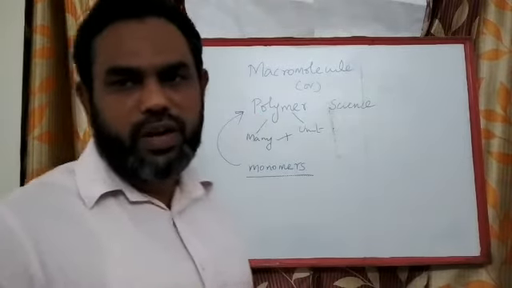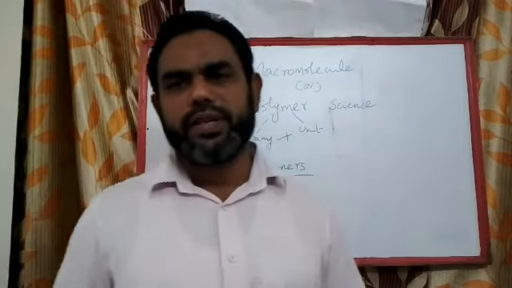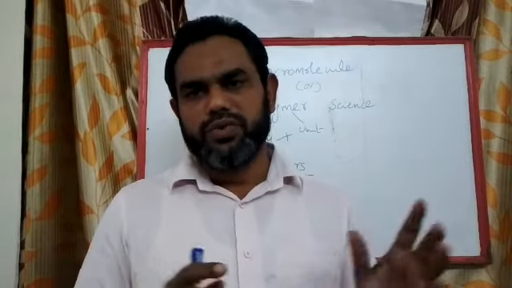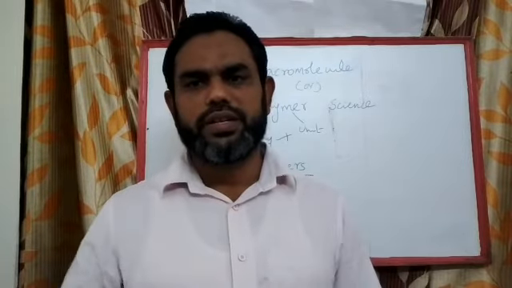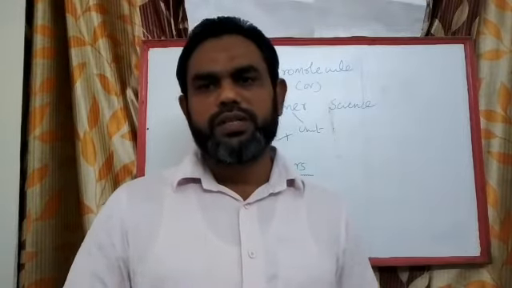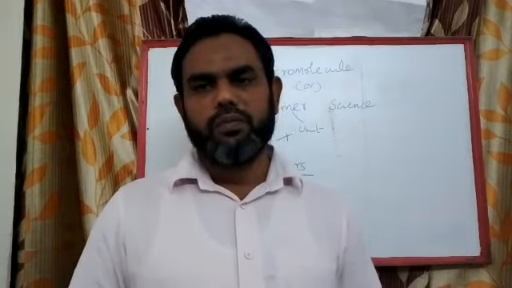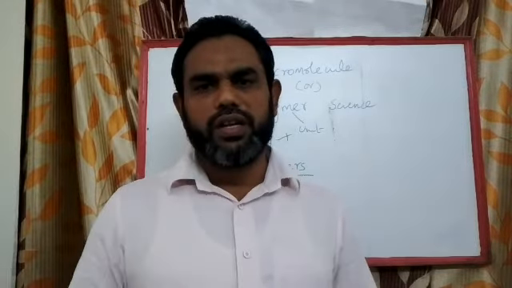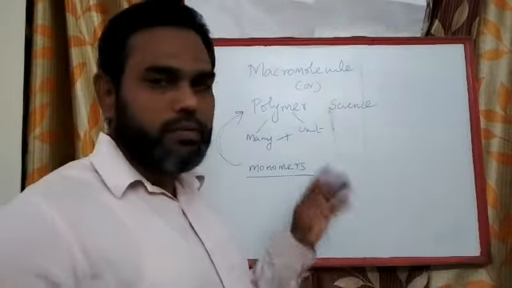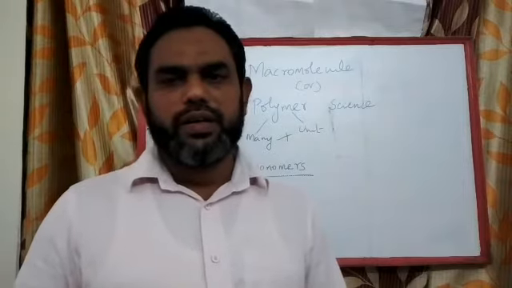A polymer is formed from small units called monomers. Monomer means mono, single, and mer, unit. So, single unit to many units. The process of conversion of monomers into polymer is called the polymerization reaction, and the product is called a macromolecule.